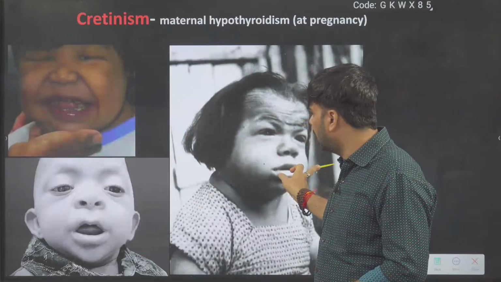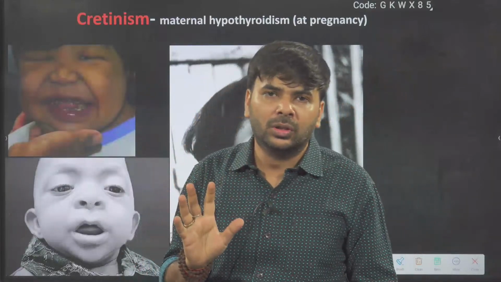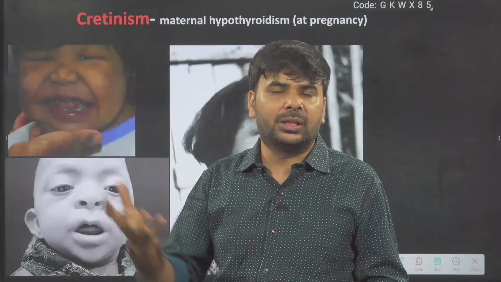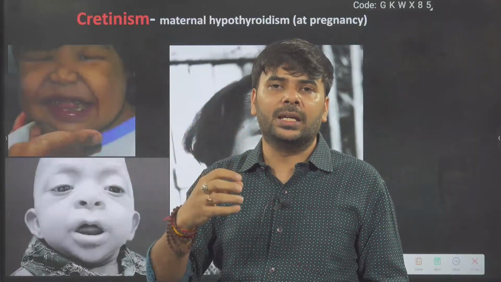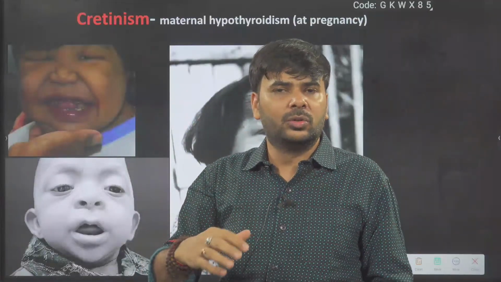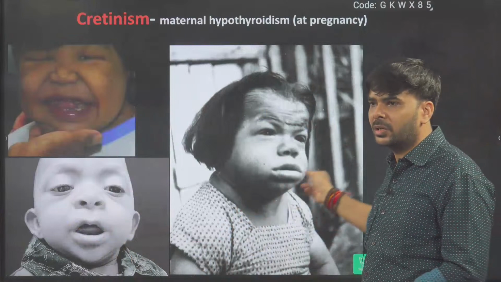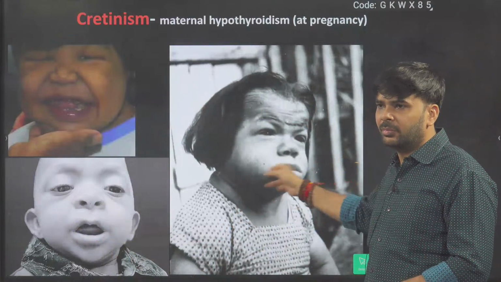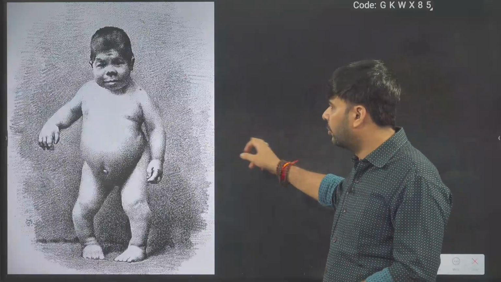Cretinism means mentally idiotic, low IQ. They will not understand their surroundings. They can't hear, they can't speak. If you can't hear A, B, C, D, you can't speak A, B, C, D. It is called deaf mutism. Here again, deaf mute, same.